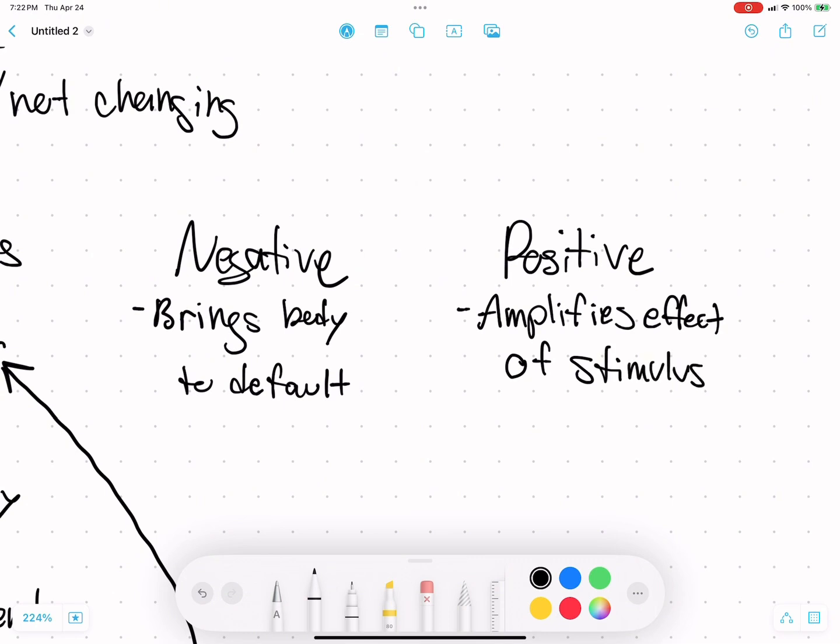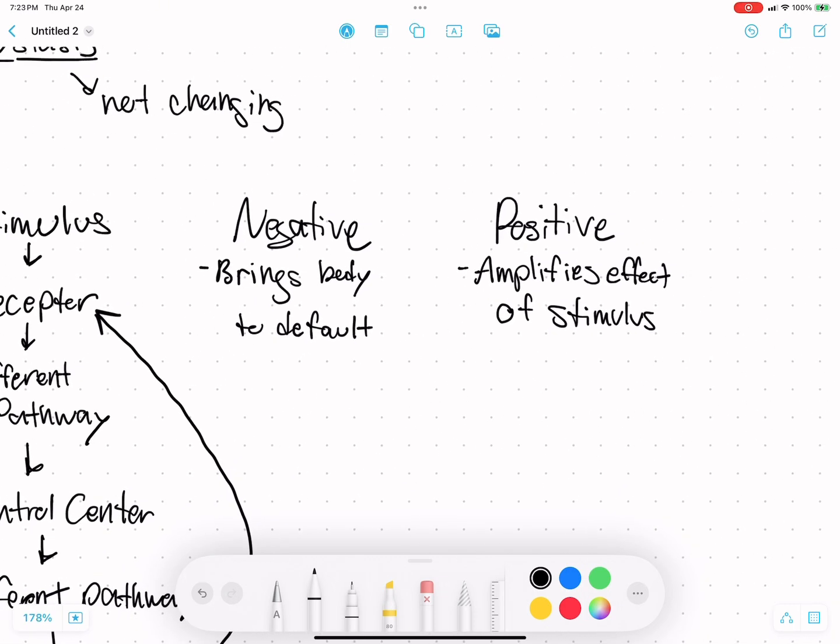And one noteworthy example of this is during labor, is that contractions are controlled by a positive feedback loop. Because we have a contraction and that encourages the body to send more oxytocin, and the oxytocin will go out and will cause another contraction. It'll keep compounding on itself and they'll become stronger and they'll become more frequent until that baby is out. And so that's an example of a positive feedback loop.